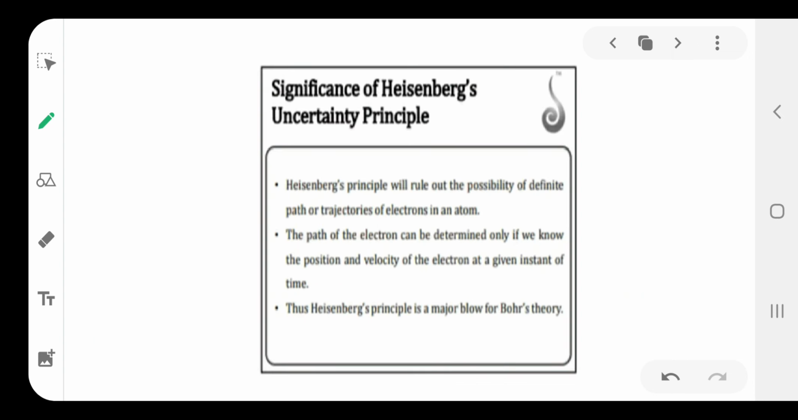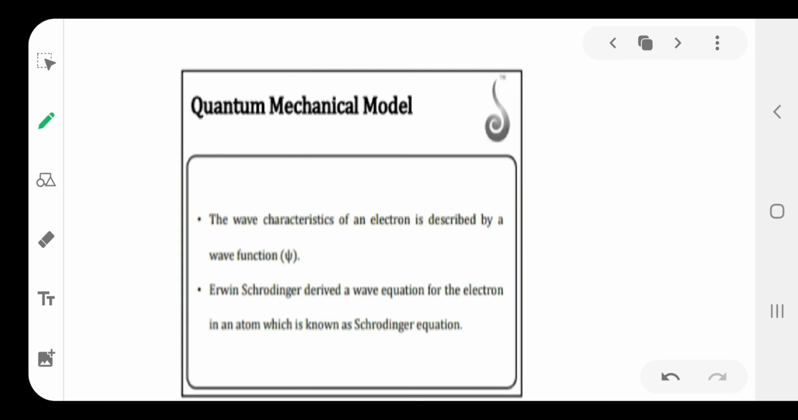Next, the uncertainty principle rules out the existence of orbits in the atom, and it is applicable to microscopic particles but not applicable to macroscopic particles. That is about the significance of the uncertainty principle.